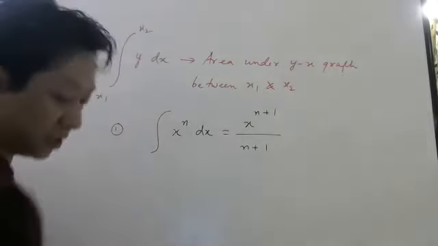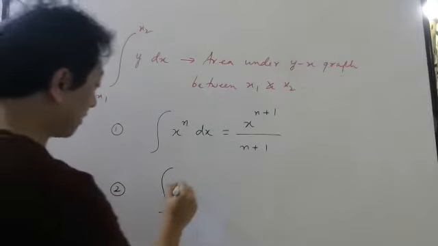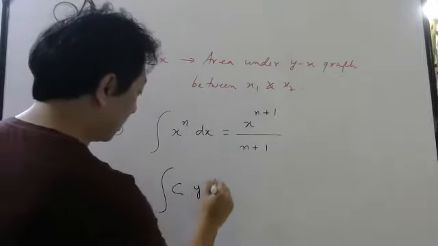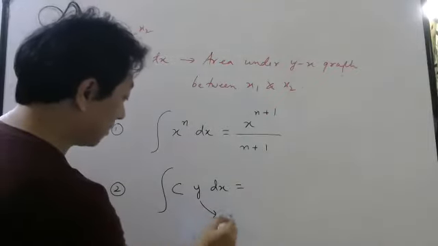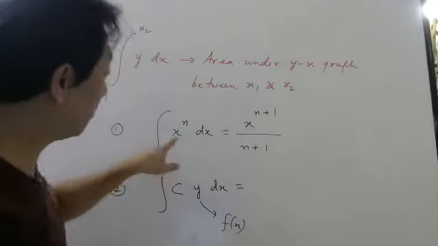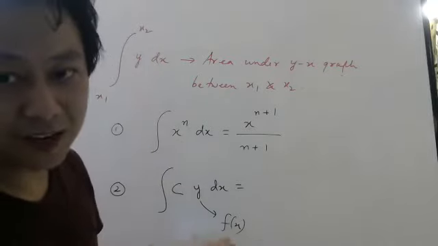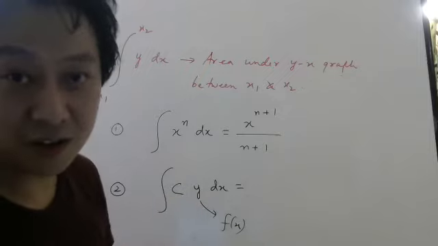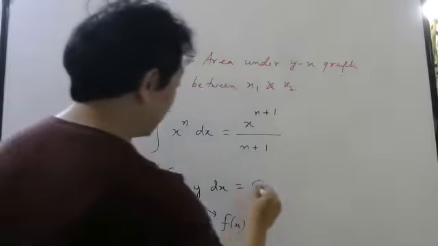Also, one of the very important rules is, suppose you want to do integration of some constant times a function dx. This y is a function of x. It could be x power n, it could be sine x, cos x, whatever it is. If there is a constant, you can take it outside.